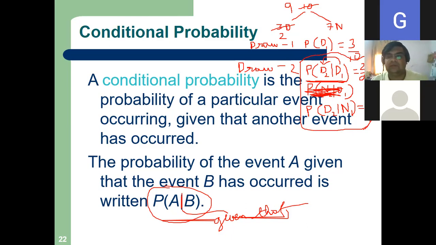Are you getting me? Yes. What happened in the first draw? Kabhi 2 by 9 aa raha hai, kabhi 3 by 9 aa raha hai. Are you getting me? Yes, sir. Is it clear or not?